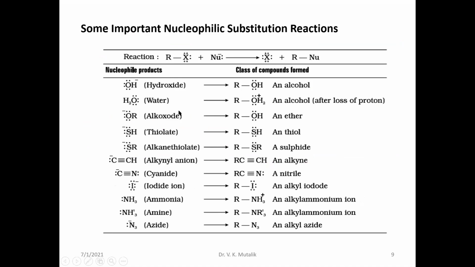When alkyl halides react with sodium alkoxide, they form the respective ether compounds. It is not an alcohol, it is an ether compound.